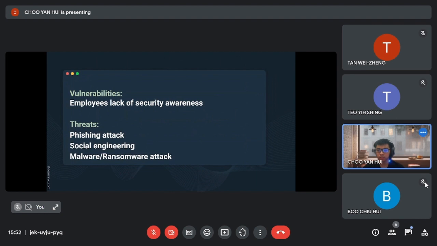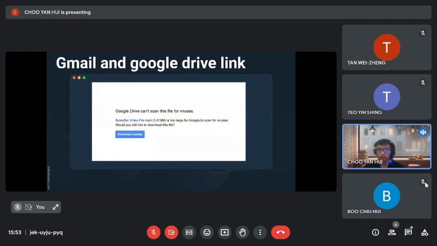We used Gmail to send these emails, which will automatically scan attachments for viruses. Also, Gmail automatically adds a Google Drive link for files larger than 25 megabytes. However, we attached a large PDF file containing our Trojan to the email, which was not scanned by Google Drive because it exceeded the 100 megabyte limit. As shown in the slide, this is an example of the message when a large file was attached. Our hope was that employees would be careless and open the attachment anyway.